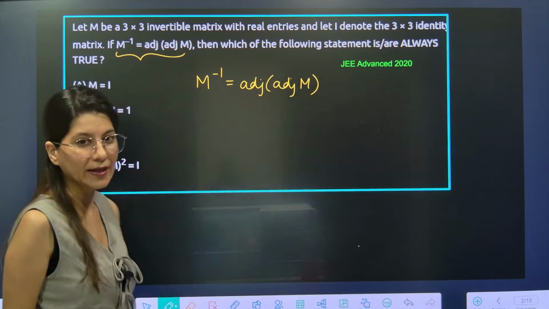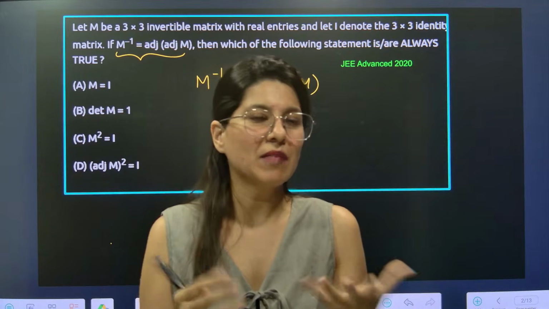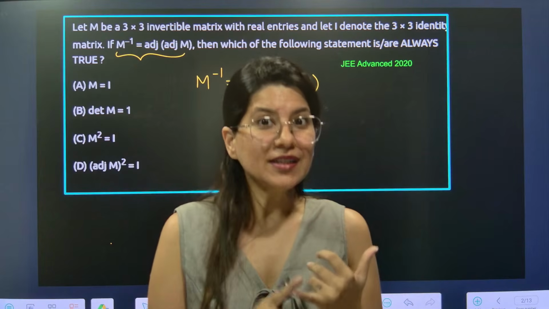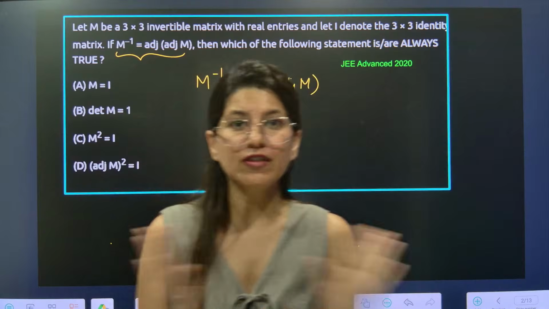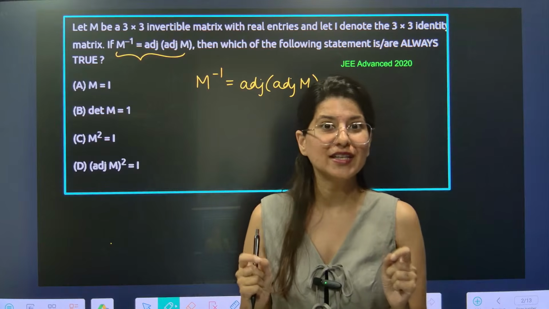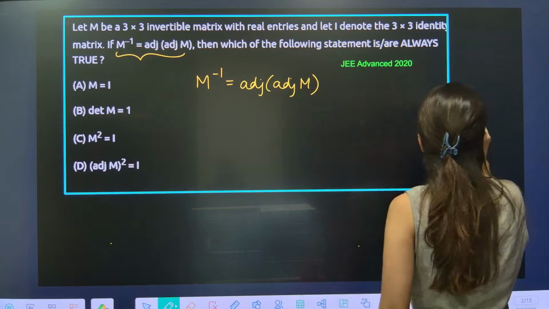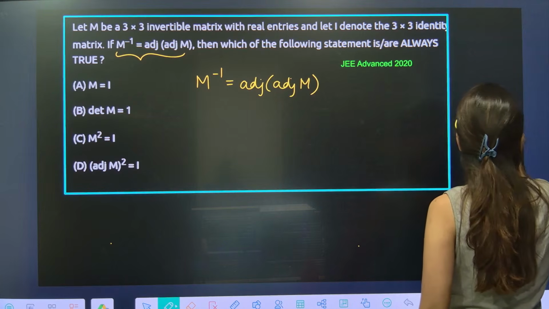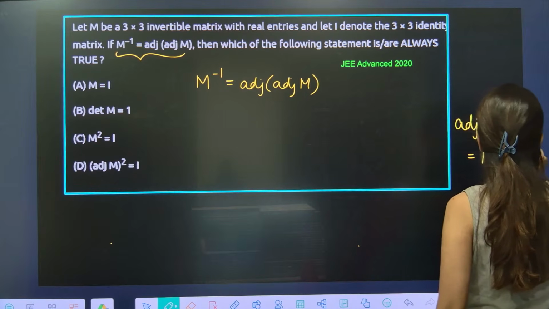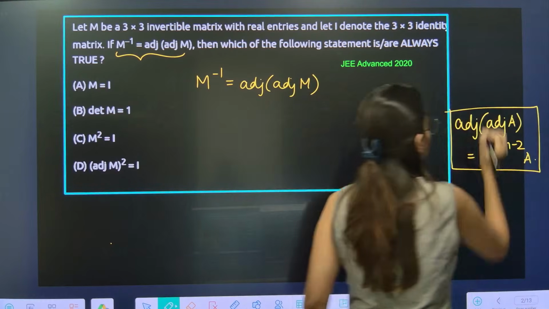Now you know what, even if you feel that, ma'am, I don't know if JEE Advanced will happen or not, please, all the properties of adjoint, everybody read it, write it, remember it before JEE Advanced. Now adjoint of M. The property says that adjoint of A is equal to determinant A power n minus 2 into A. This is the property which we are going to use.